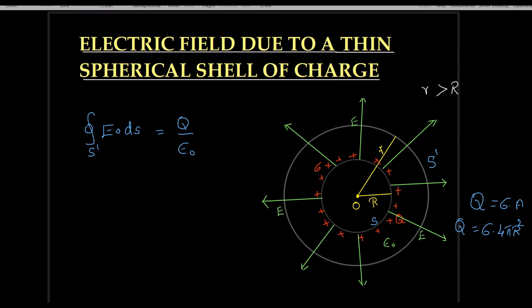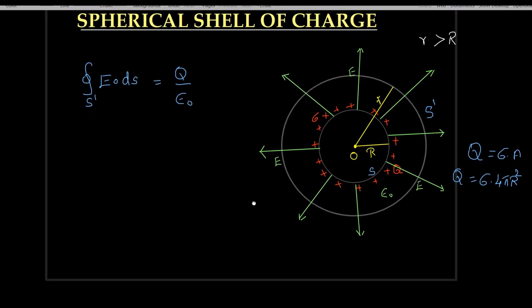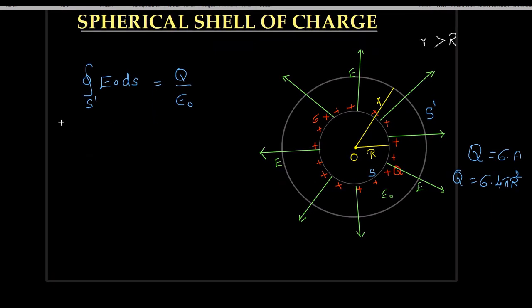And this itself we know is the total electric flux crossing through the Gaussian surface S dash.